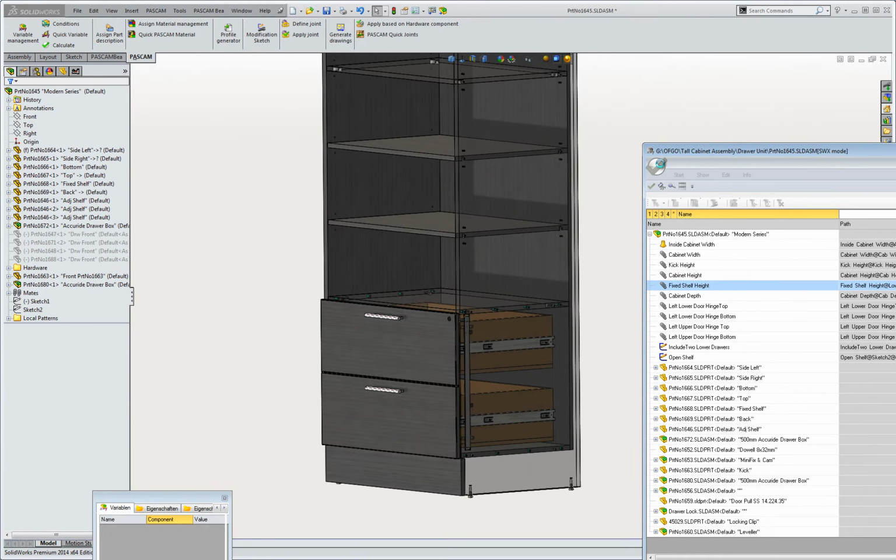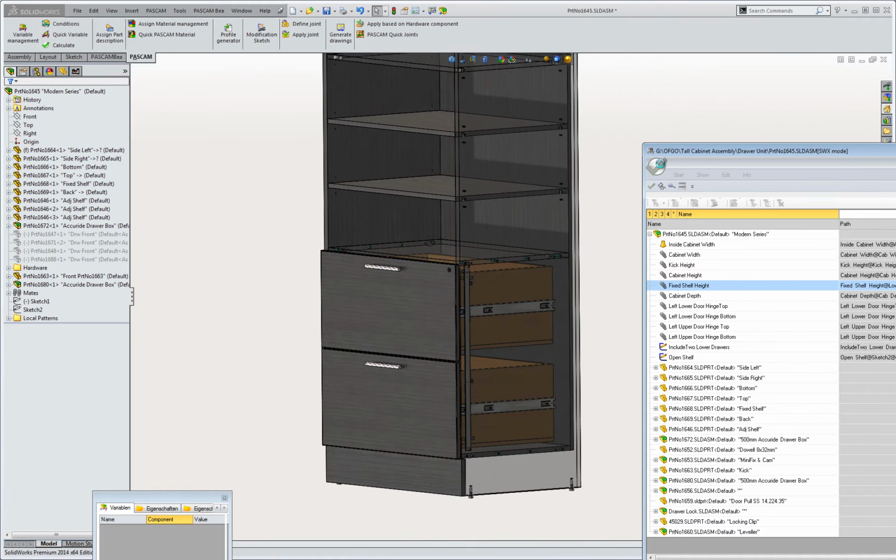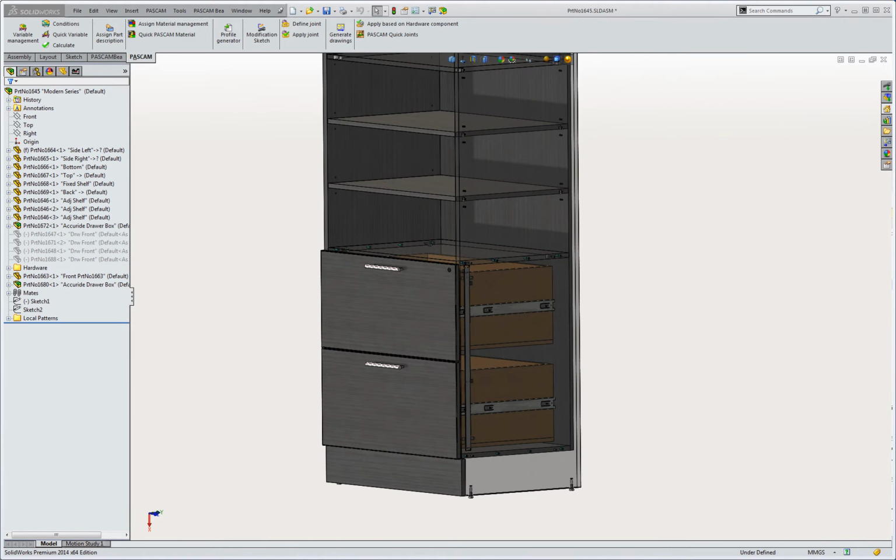In addition to quick joints and the hardware insertion, there are many other features that involve the use of reference dimensions to drive the location of the parts in the assembly. This we see here. The position of the fixed shelf is a SOLIDWORKS reference dimension, driving the location of the fixed shelf, which in turn drives the drawer sizes, the lock mechanism, and the routing that houses the lock bar.